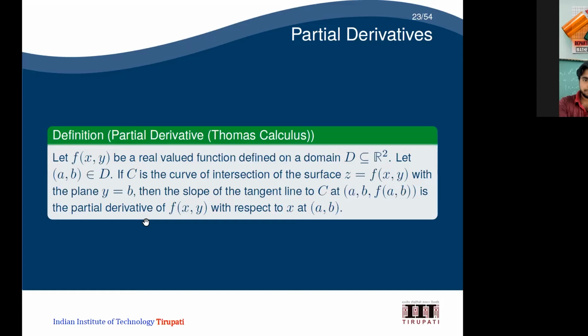Okay. Now I'm just going the backward action. Okay, how to define that in from the Thomas Calculus, and then we'll go in a different way. So now what we are going to do is we are going to define the partial derivative. See, in case of